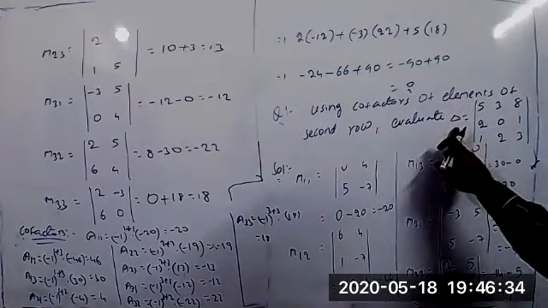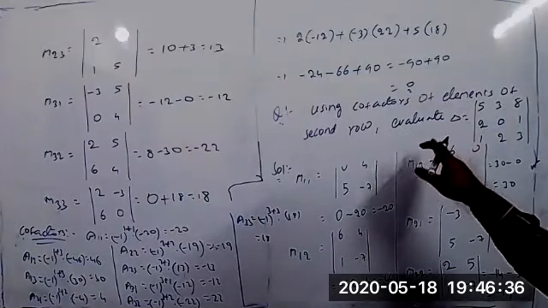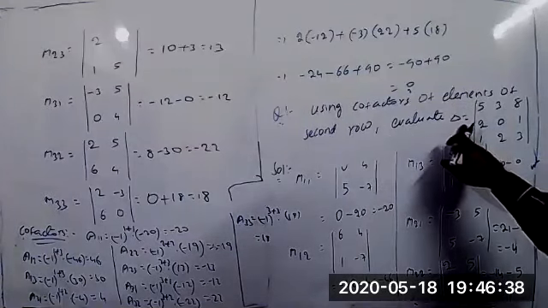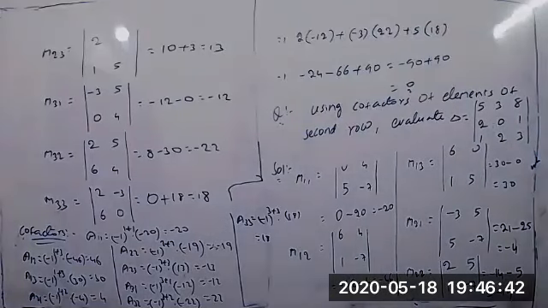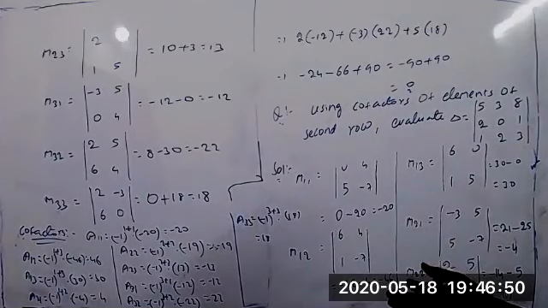What is delta here now? The determinant. Yes, they have to find the determinant along the second row. That's all. They are simply asking you to find it by using the cofactors. Generally, what did we do previously? We did the same thing only: taking minus 1 whole power i plus j into the minor of the element. The same thing only.